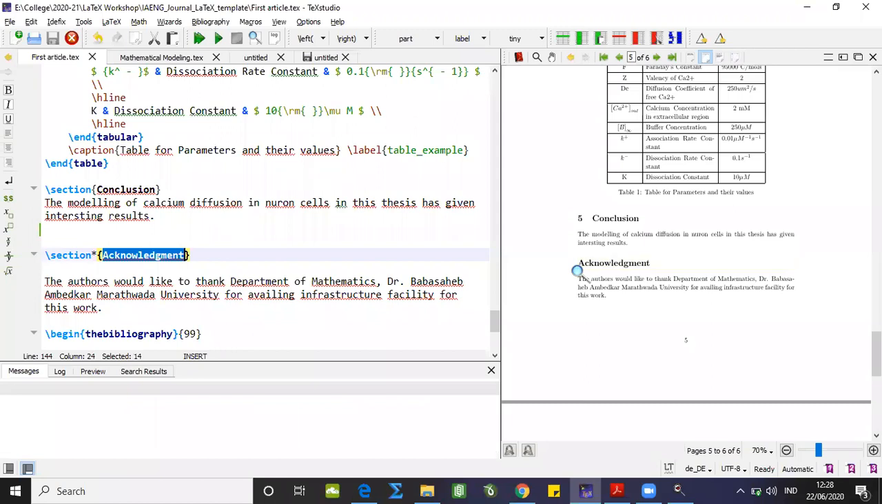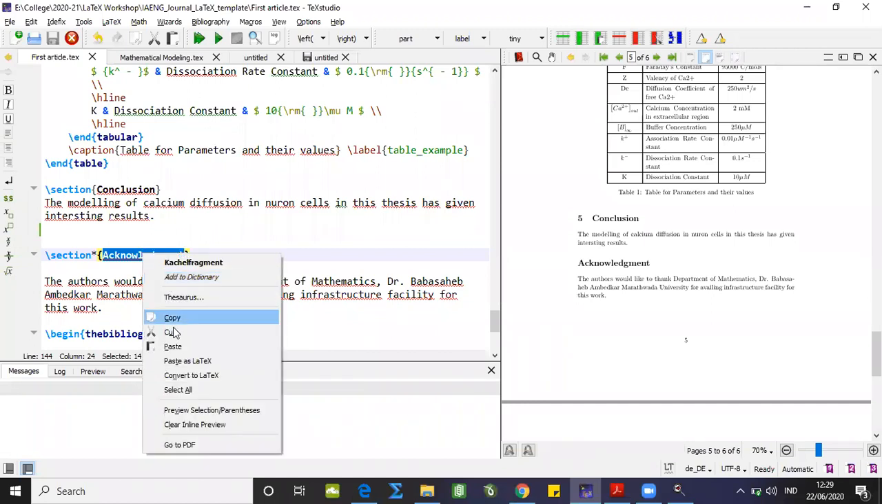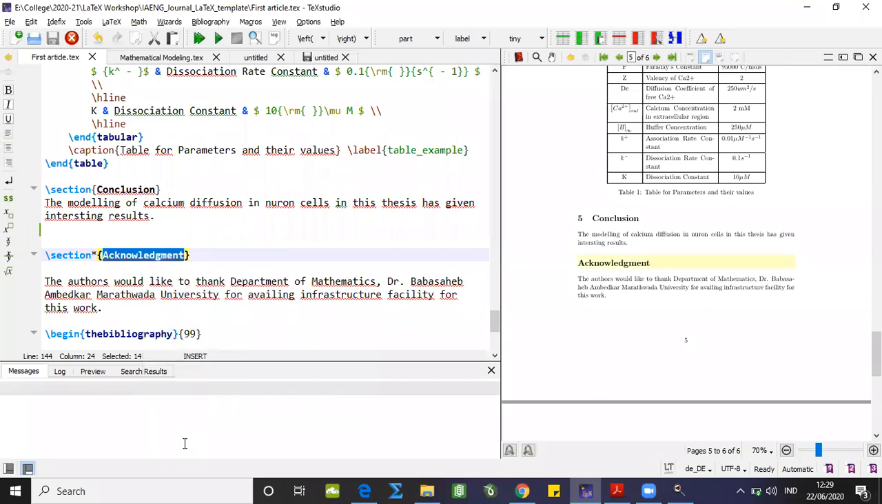I hope you have observed this particular task. I have clicked right, and if I select go to PDF, this particular task gives me the acknowledgement, this particular text inside the PDF. I can toggle between these two windows very easily by just this particular task.